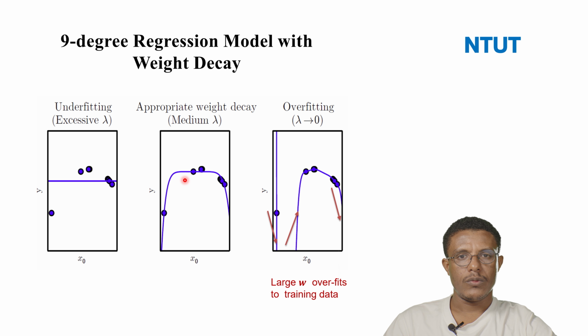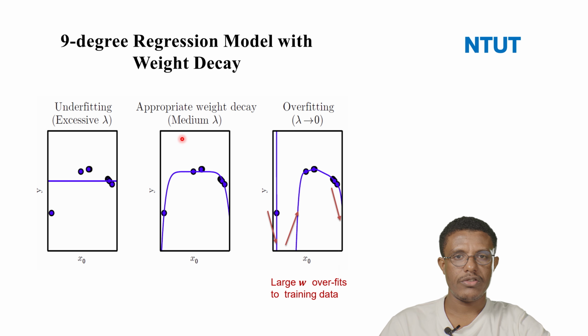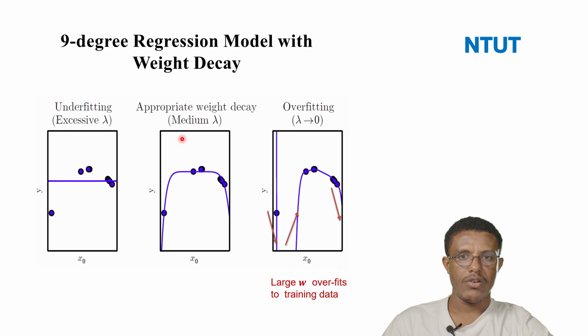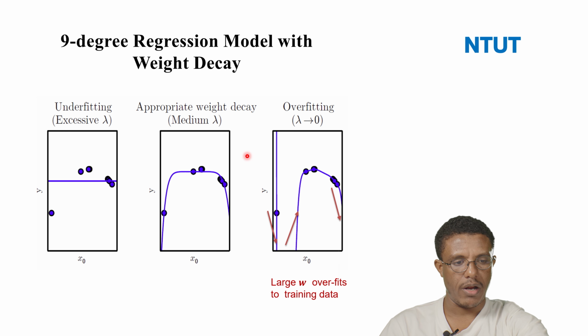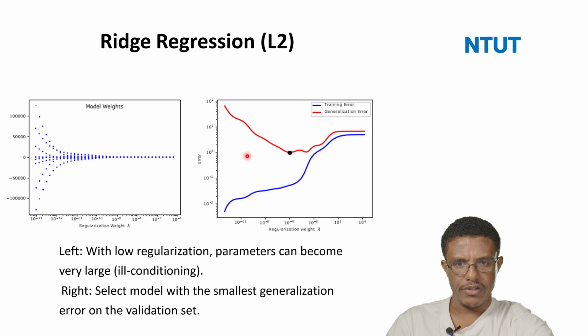This is with different regularizations and also different degrees. When the regularization is excessive, medium, and then at the maximum, it is overfitting. So we can assign or adjust these regularization parameters, and then we can get the best values.